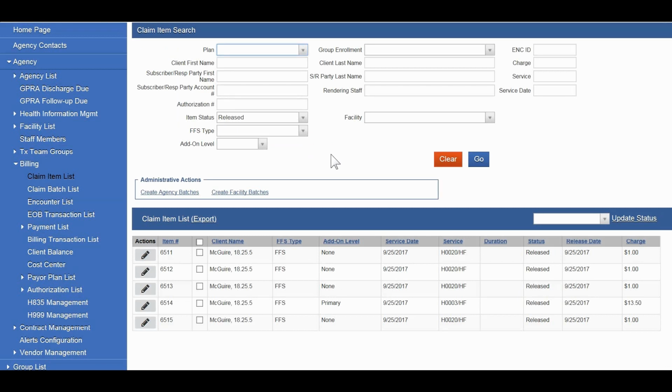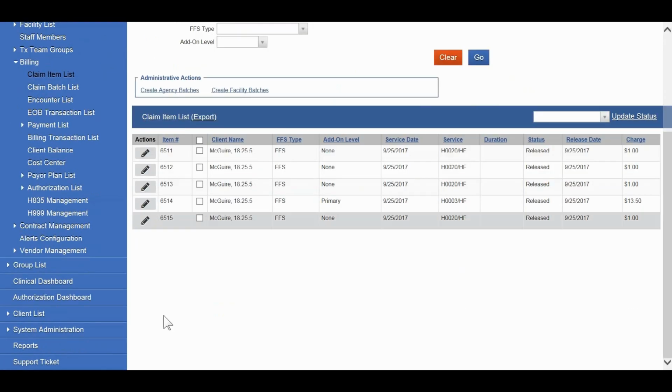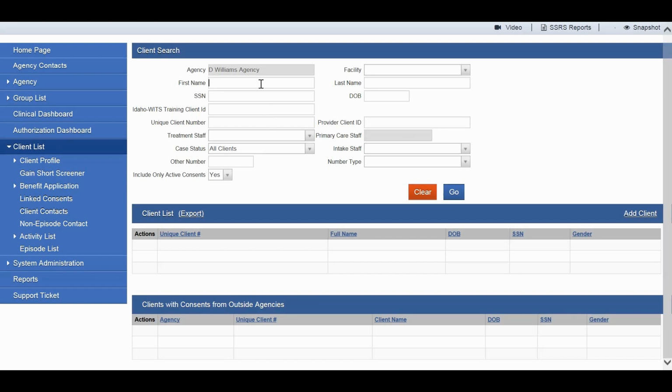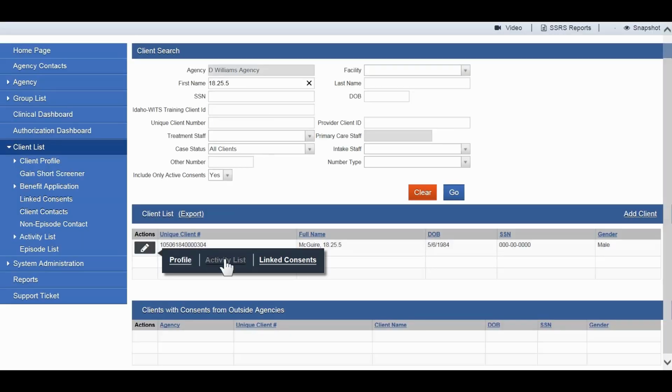And now if we navigate back to the client and enter their encounter list, we'll see that claim item 1 will be indicated in red, with the details, which will be the comments that we entered, available. And then it will be editable so that we can make any changes that are necessary, and then at that point, if appropriate, re-release that item, and it'll go back to that claim item list in a release status.